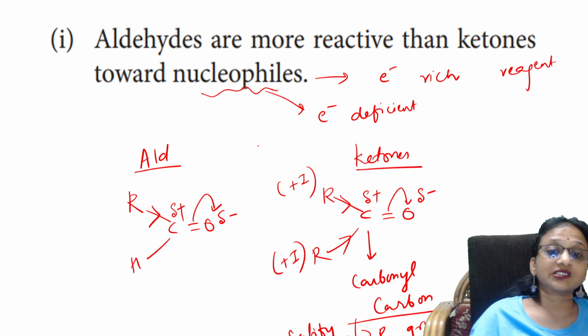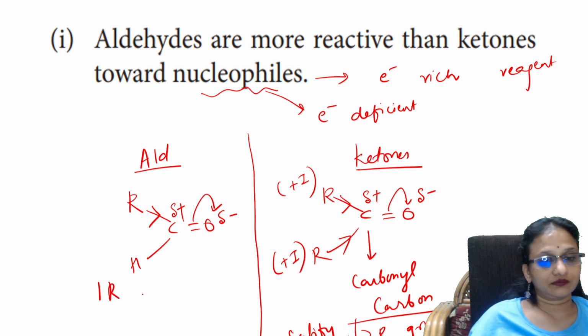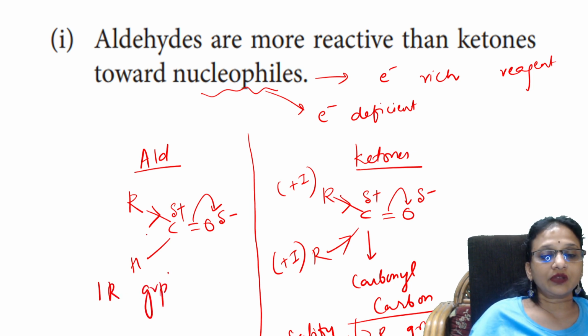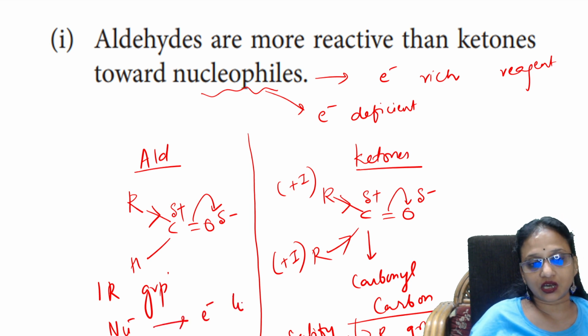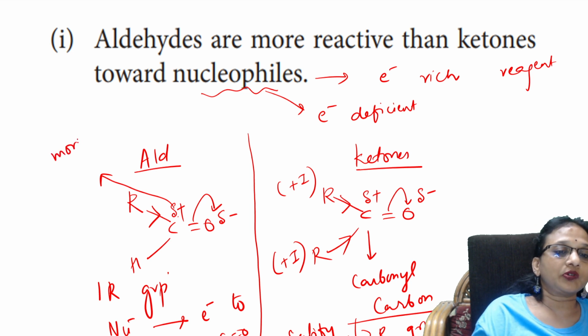Now, but in this case, what will happen? Check carefully. Your carbonyl carbon has only one R group. So the nucleophile will come and supply its electrons to the carbonyl carbon. The positive charge means a lot of electrons are required.